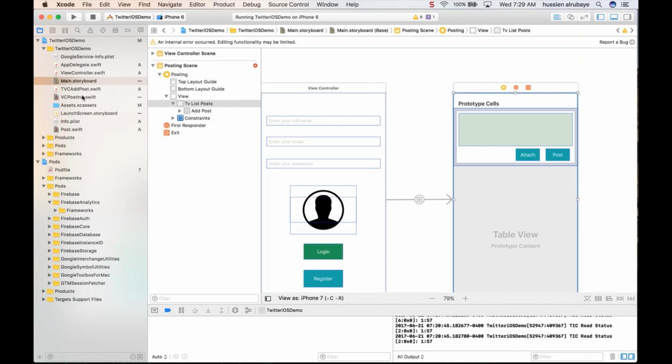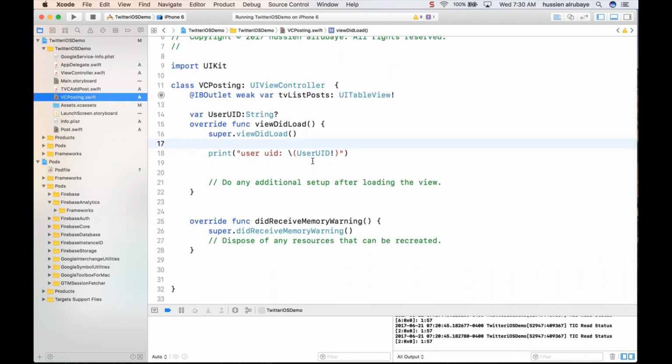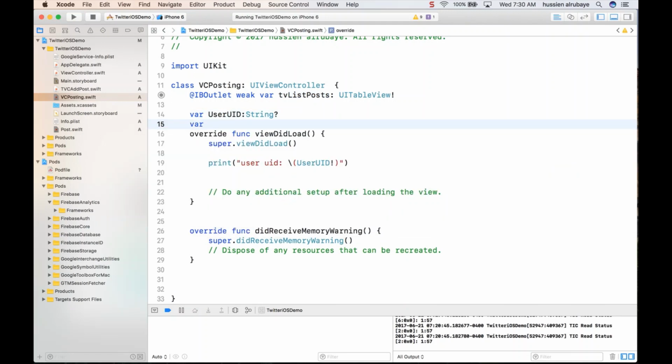Just go to table view posts, the table view controller for posting. Yes, I'm done. First of all, let me define an array variable, which is the list of posts. This list of posts should be an array of posts.